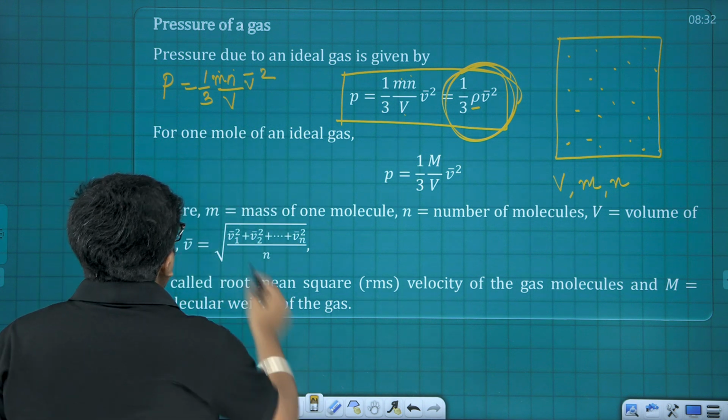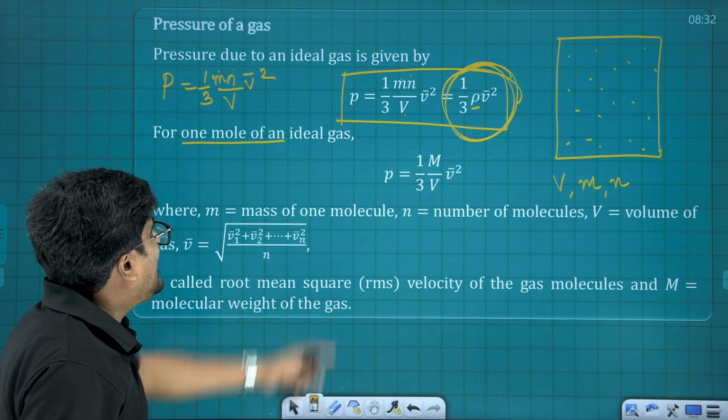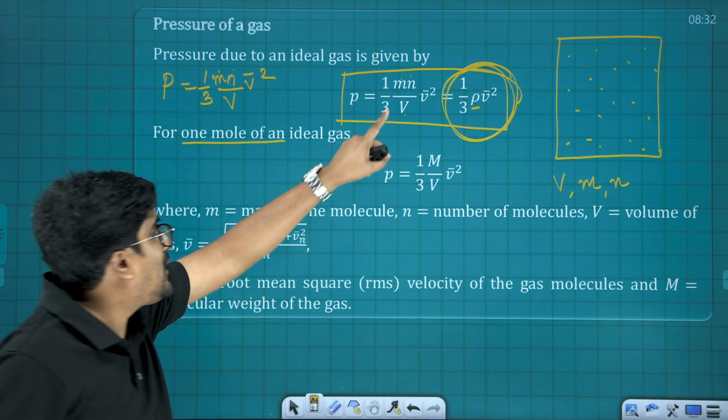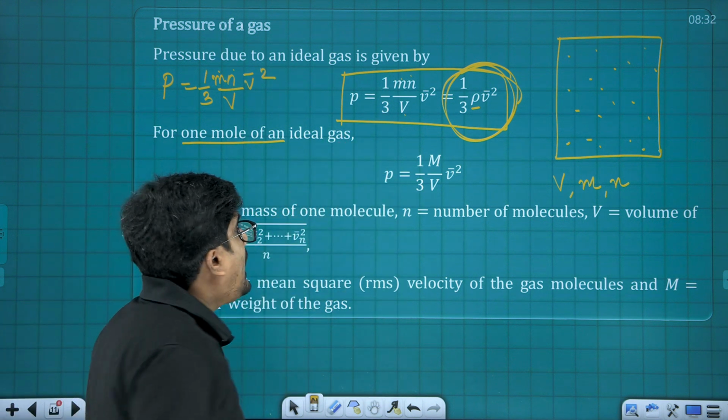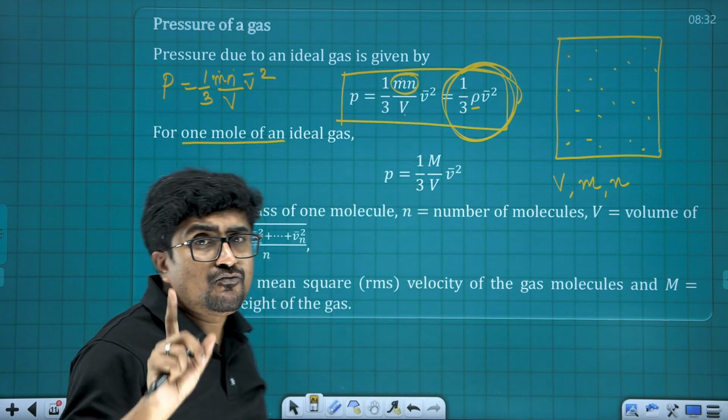Now for 1 mole of a gas, capital N, this small letter n, is going to be the Avogadro number, and this is going to be the mass of 1 mole of a gas.